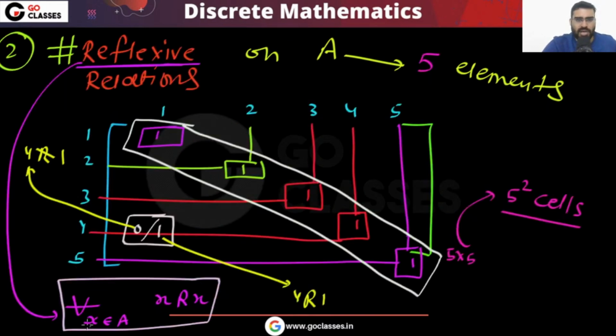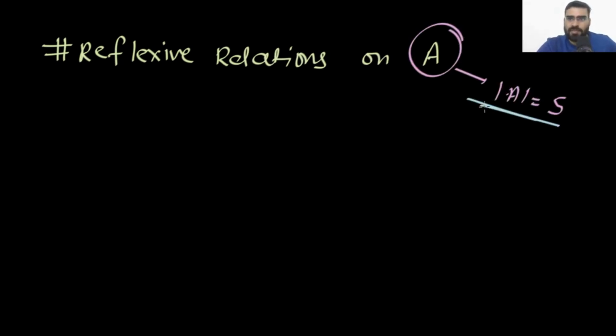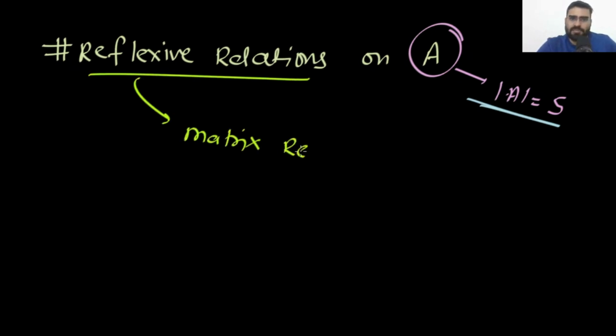So finally, what will your answer be? You want to find the number of reflexive relations on set A, such that the cardinality of set A is 5. That is your 5 elements. Now you can easily see that in the matrix representation for this reflexive relation, there will be 5 square cells.